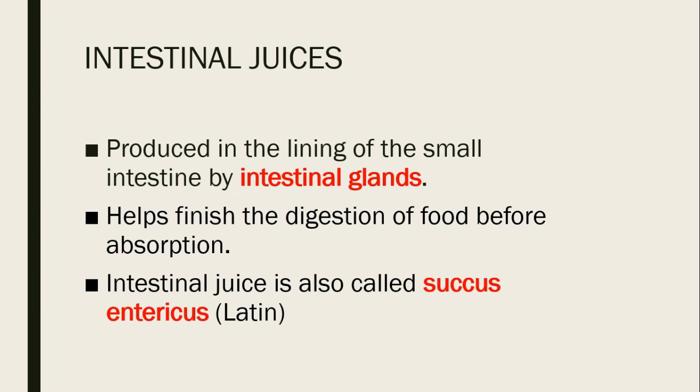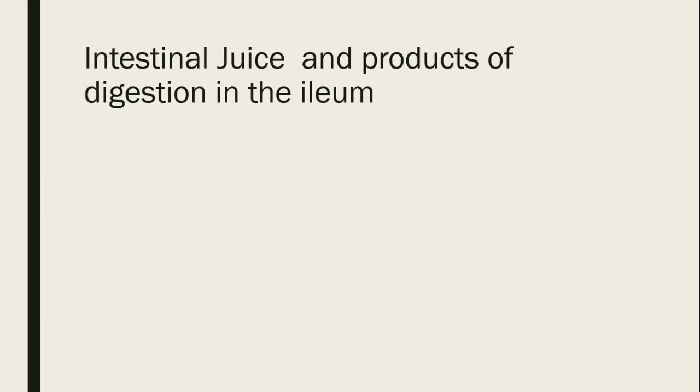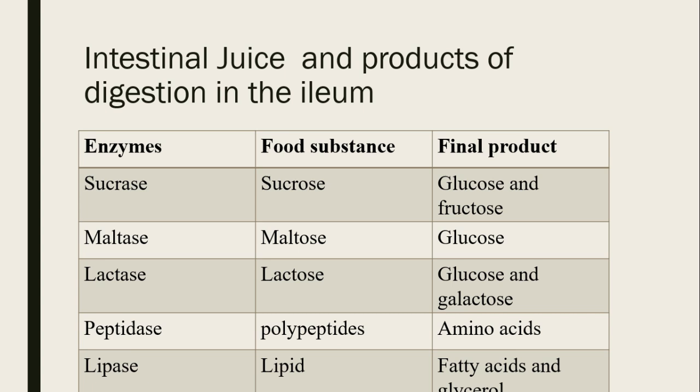Another one is intestinal juice. Intestinal juices are produced in the lining of the small intestine by intestinal glands. They help finish the digestion of food before absorption. These intestinal juices are also called succus entericus in Latin. In the intestinal juice, we have sucrase, maltase, lactase, peptidases, and lipase.